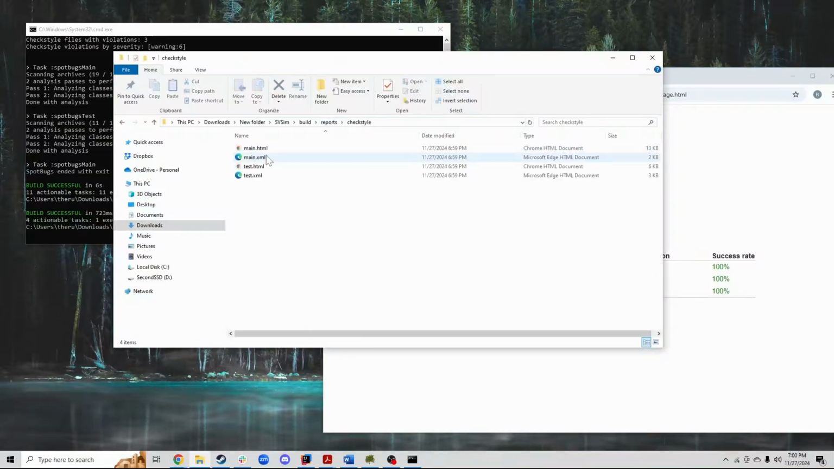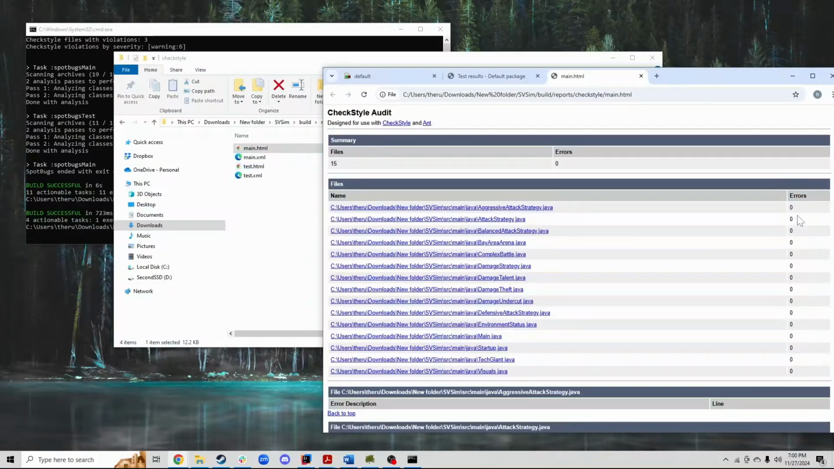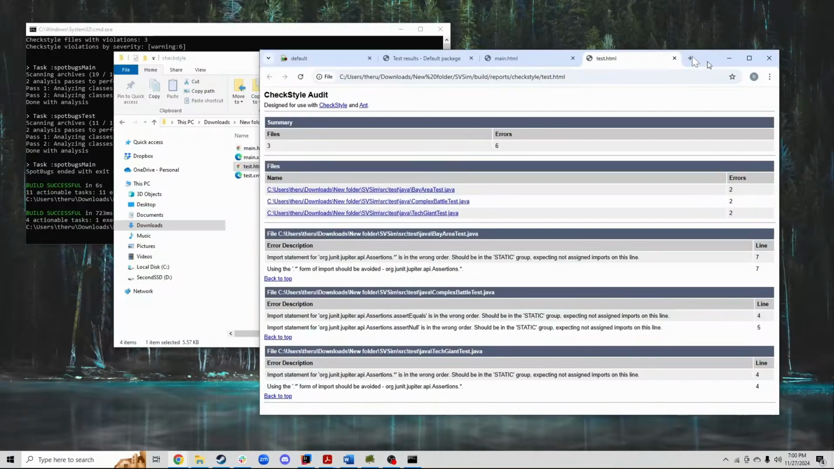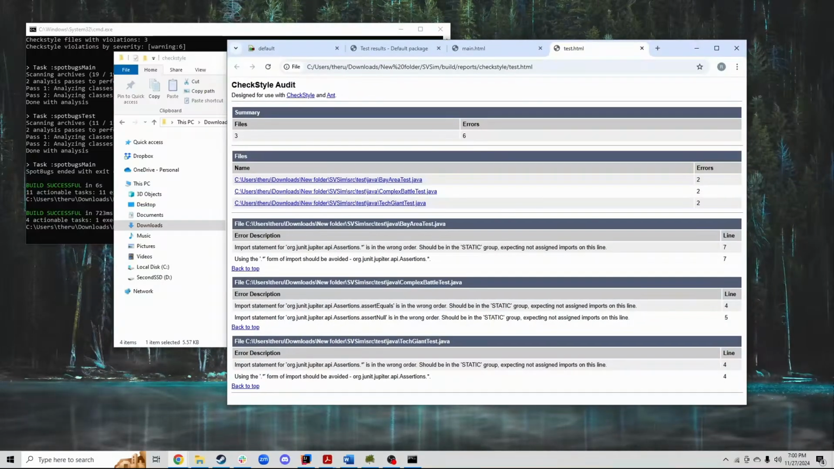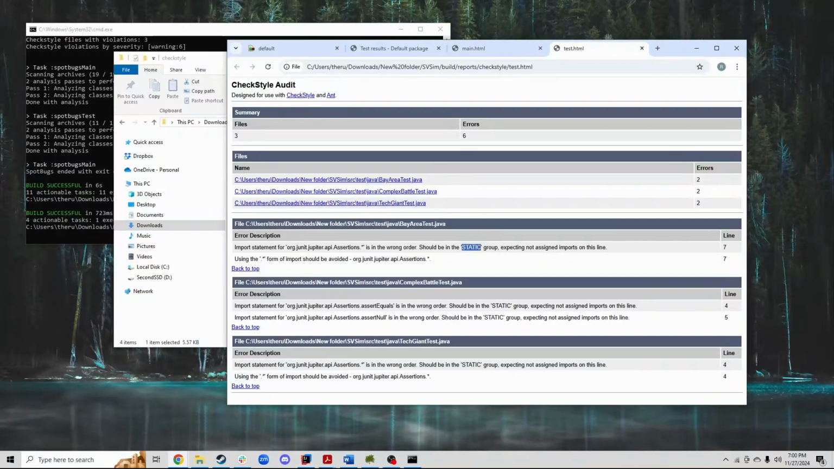For Checkstyle in the main, we have no errors. In the test, we have 6 errors. Basically, it's got a problem with the static imports with JUnit. It says it wants them grouped separately, but I am grouping them separately. Whatever, it's fine.